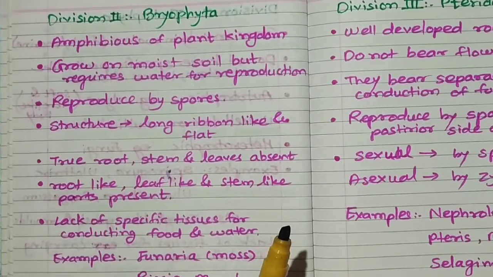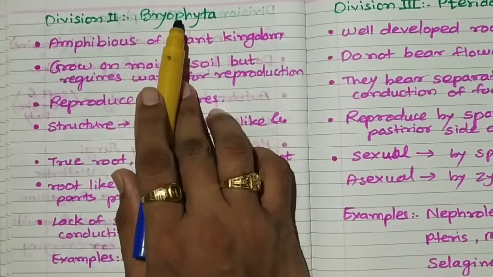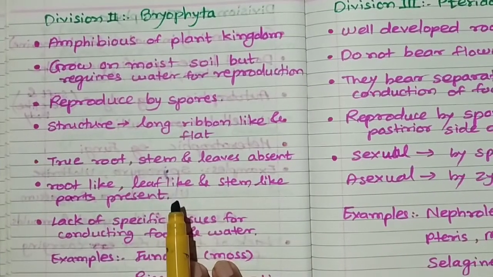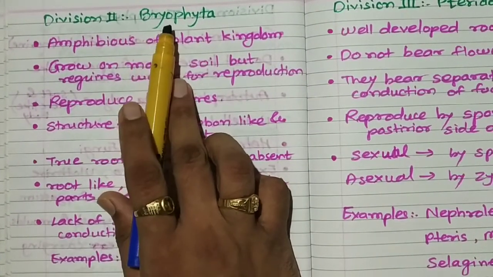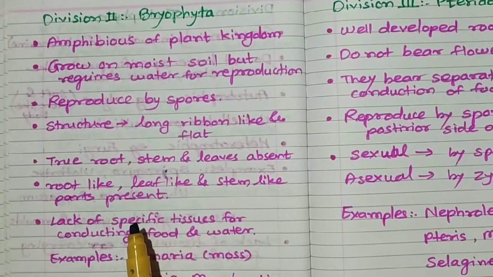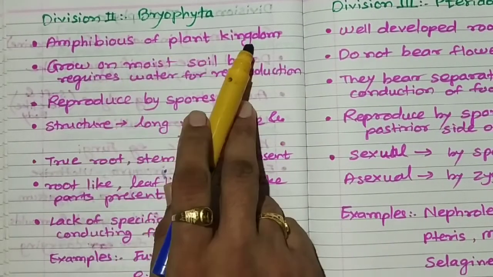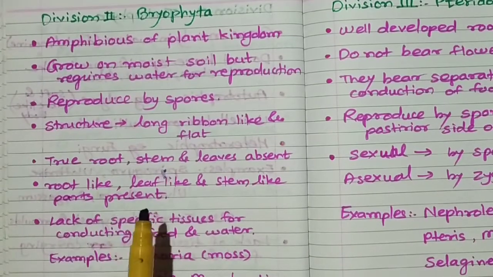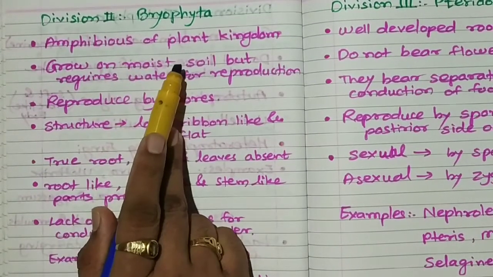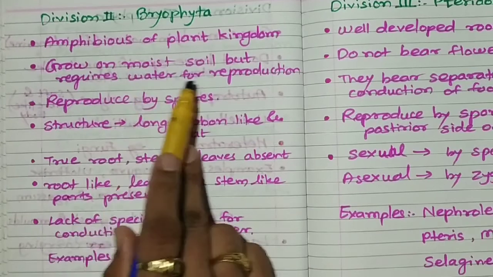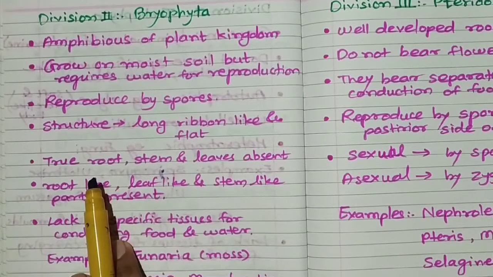Let's revise quickly the characteristics of division Bryophyta. The plants which are included in Bryophyta division are called amphibians of the plant kingdom because they grow on moist soil but require water for reproduction.